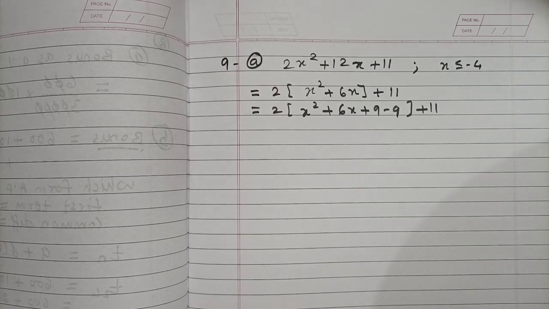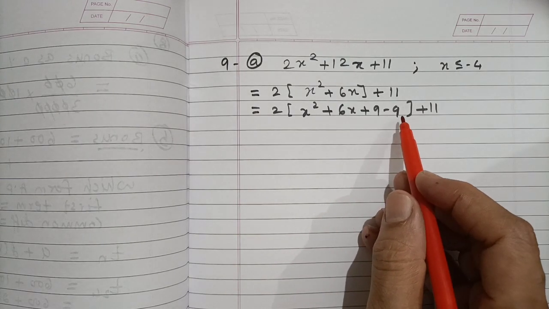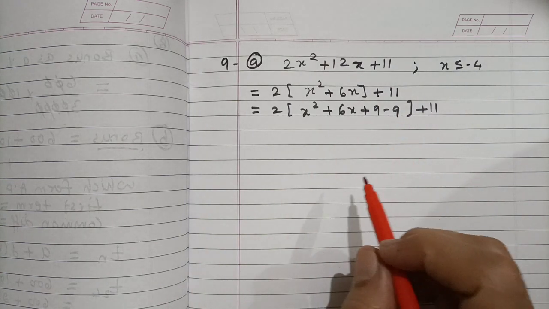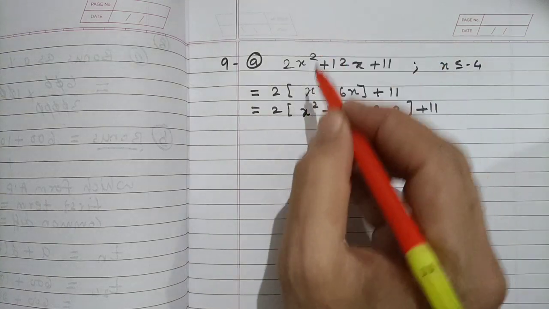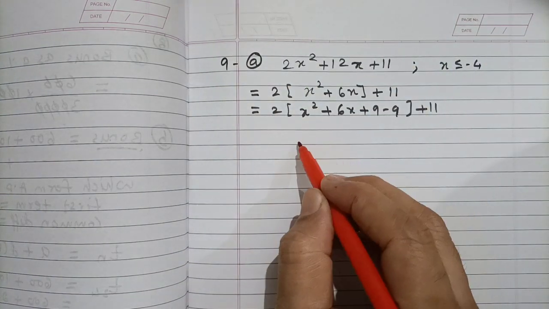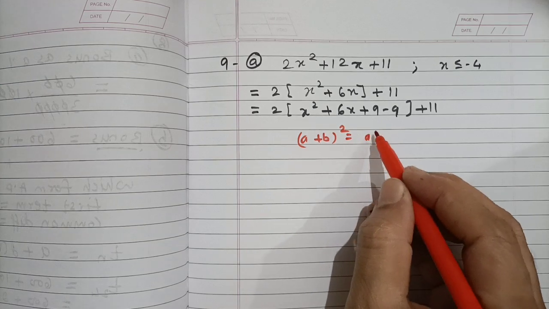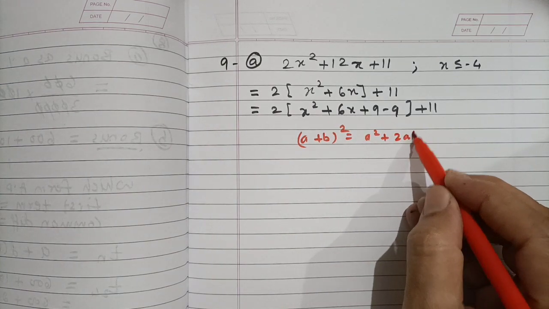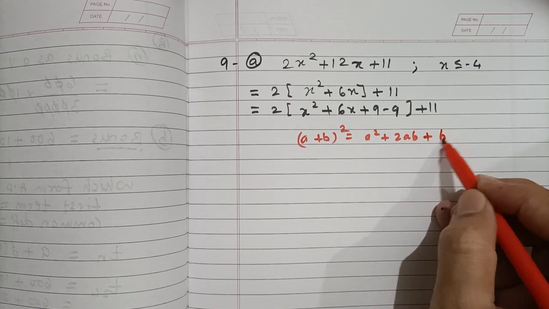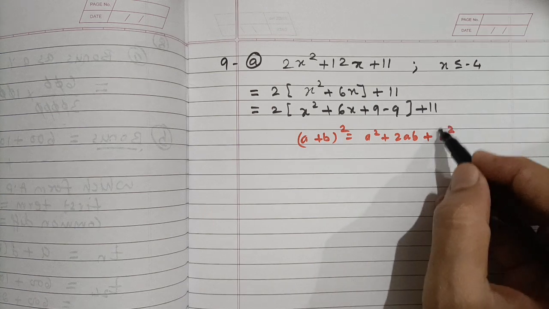Now some students get surprised how to get this 9 directly. This is very simple. Always write it in this form: (a plus b) the whole squared is equal to a squared plus 2ab plus b squared. Now we are missing the b squared part here.